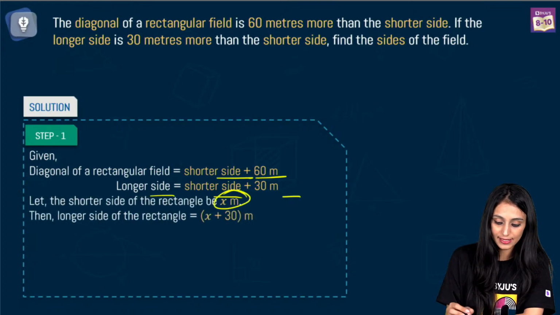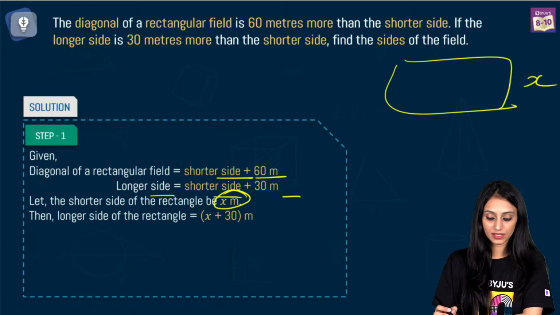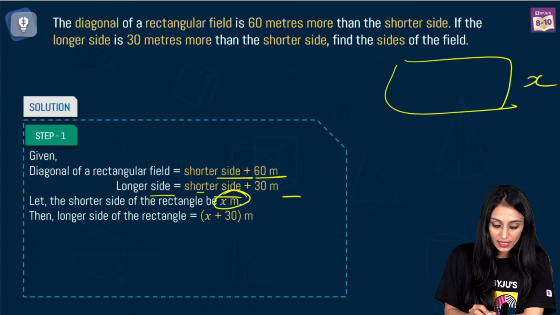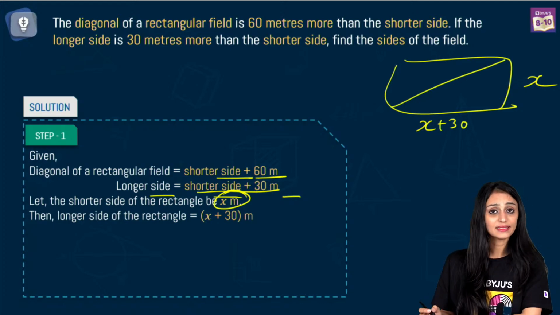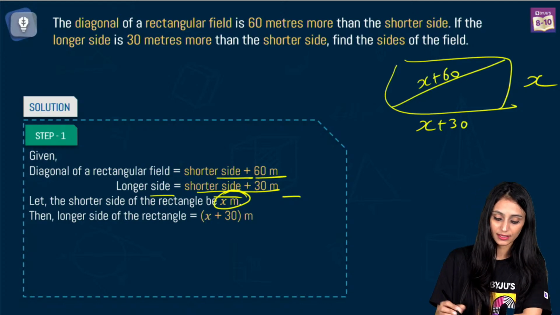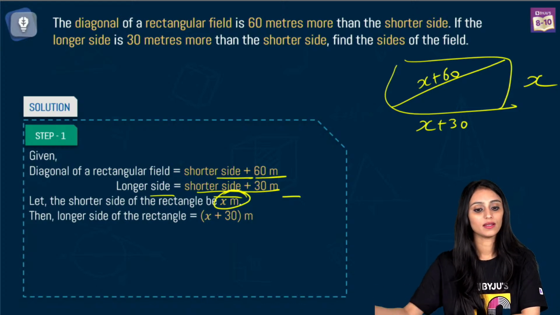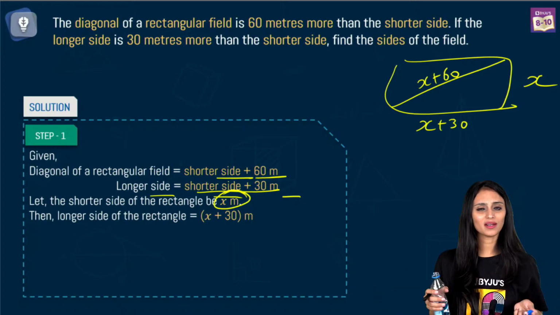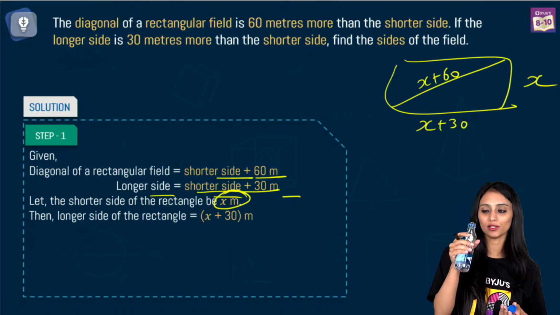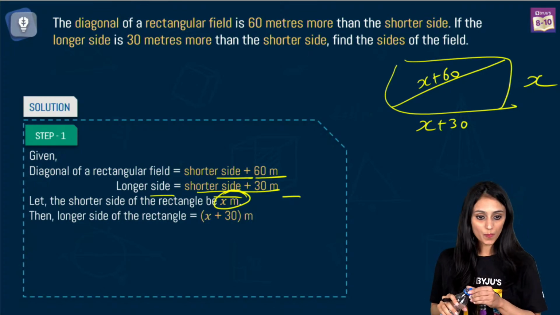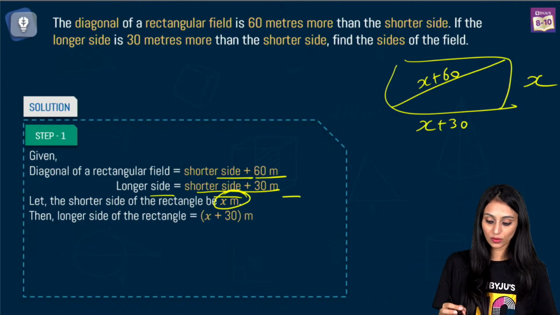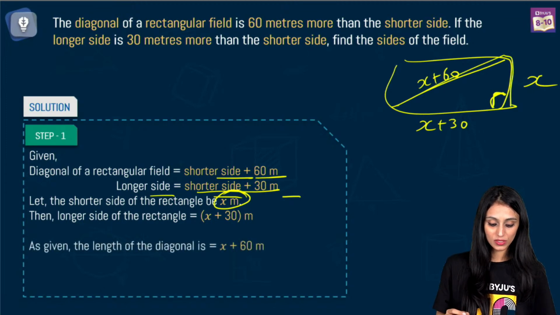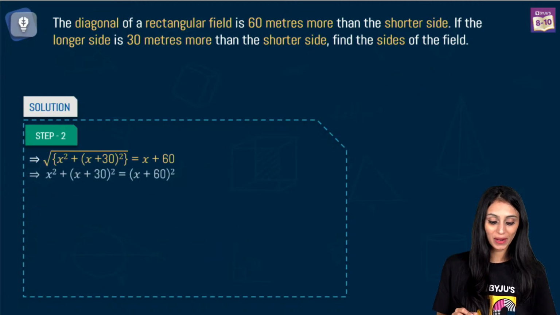Let's say the shorter side is x. If this is x, the longer side is 30 more than this, so it's going to be x plus 30. And the diagonal is 60 more than this, that's x plus 60. I hope this is clear. You can make a rough figure and it will be easier to understand the question. Alright, so this angle is 90 degrees. It's a right angle triangle. So simply what we can do here is use the Pythagoras theorem.